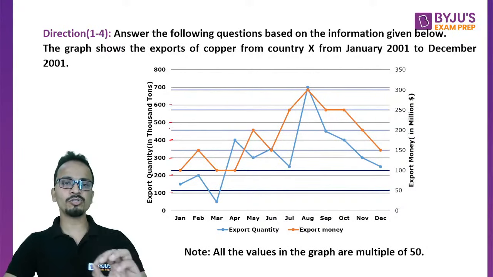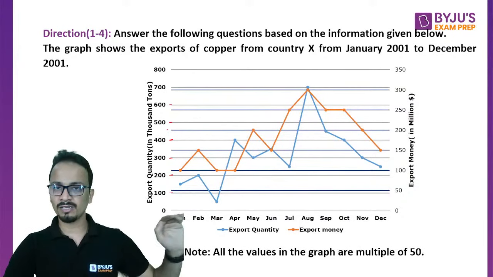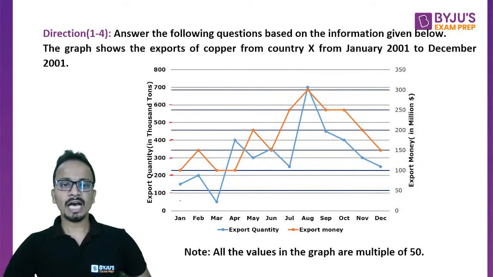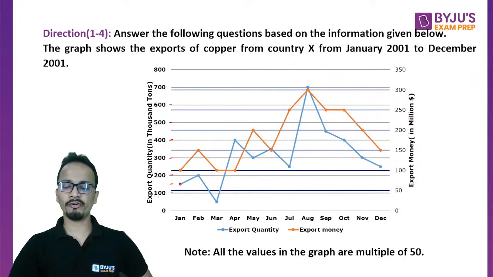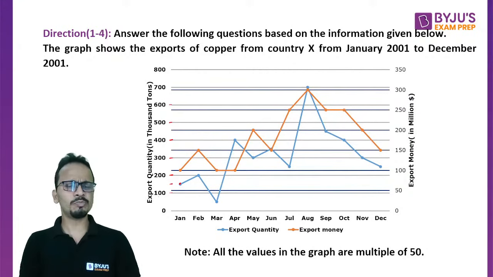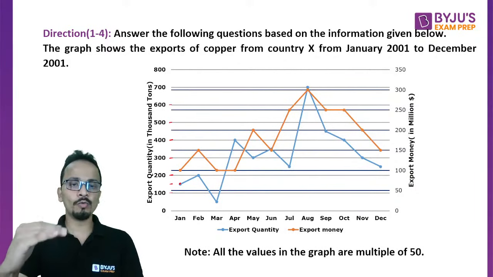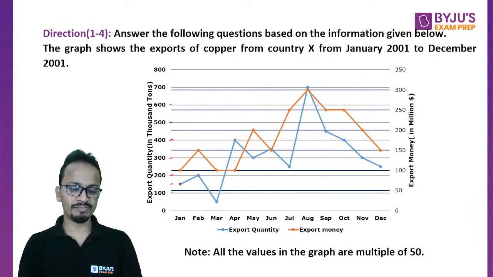So you don't have to see the blue lines, you just have to look at the gray lines along these axes. All right, okay. Now if I talk about the value of January, this value is lying somewhere between 100 and 200. अब 100 and 200 के बीच में value है, so the value can be 150, it can be a little over 150, it can be a little below 150.